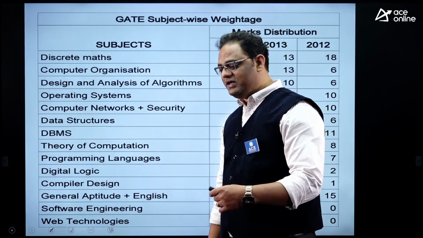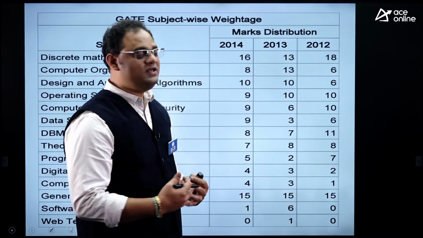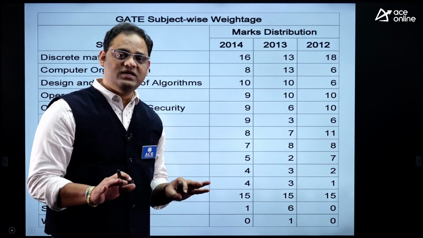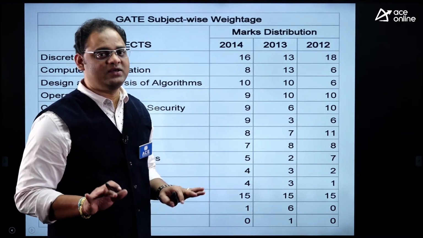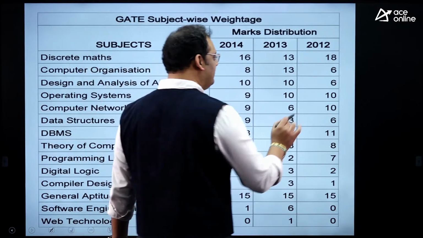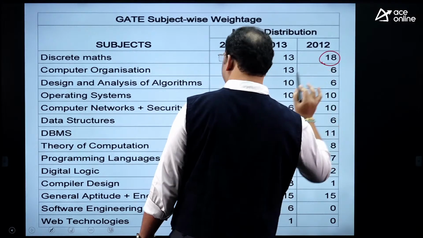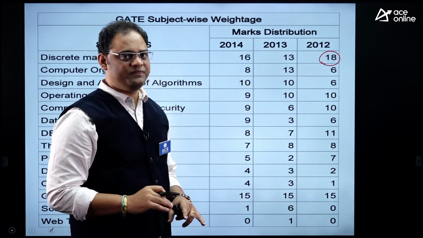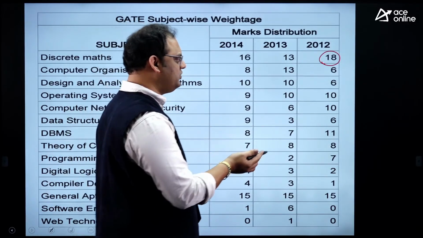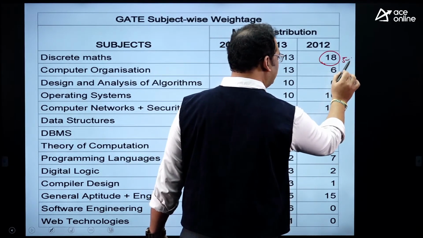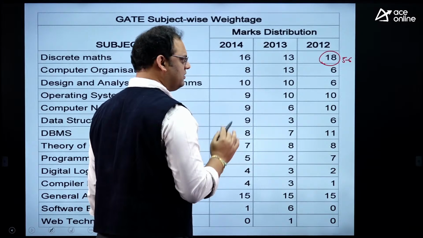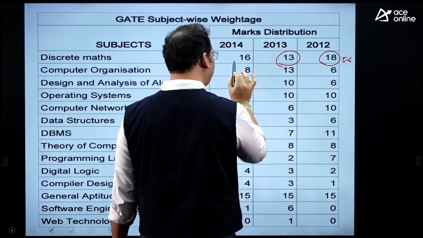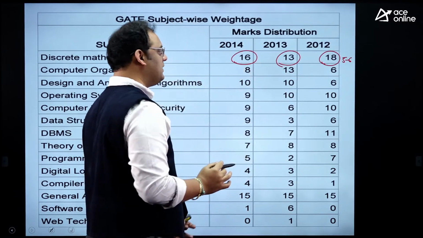And not only the recent papers, if you go to papers from 10 years ago, like 2012, 13, 14, the discrete weightage is still consistent, my dear. I hope you got it. In 2012, we got 18 marks from discrete. Here, discrete in the sense, that time they simply mentioned discrete maths. They included engineering maths also; even then, you may get somewhat 5 to 6 marks, and the remaining questions are from discrete structures only. In 2013, they gave 13 marks. In 2014, we got 16 marks from discrete.